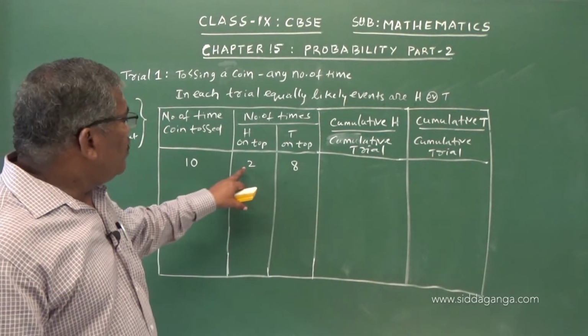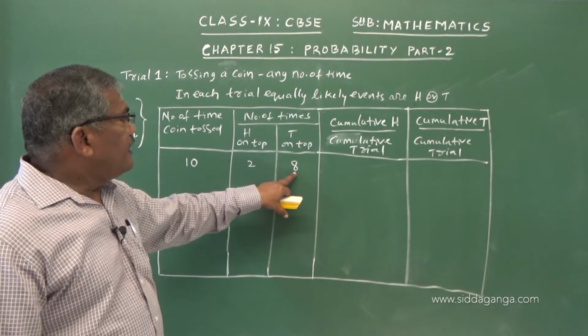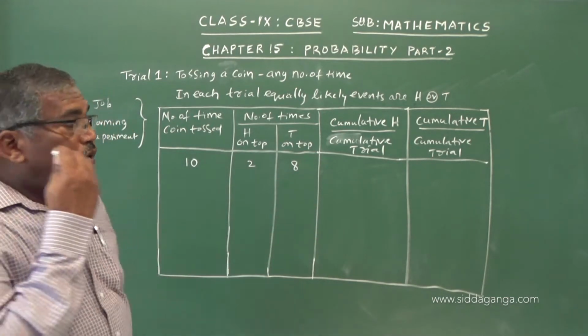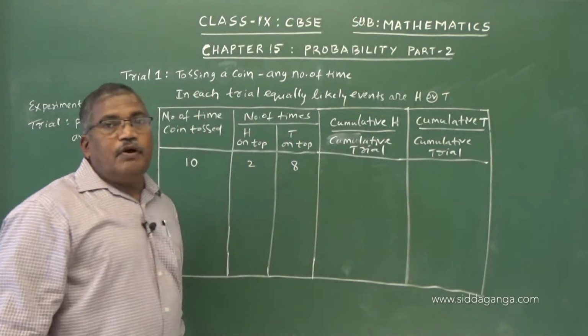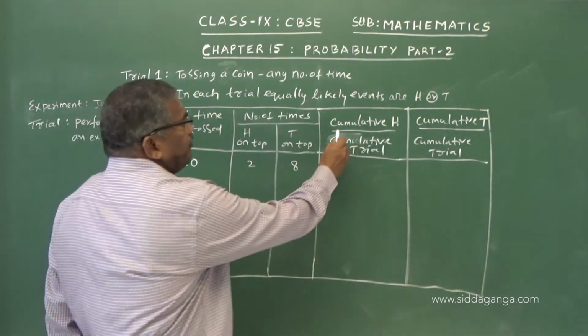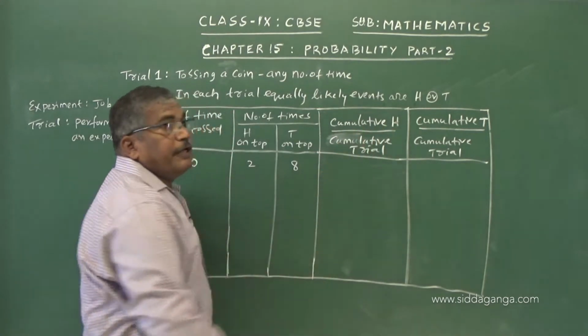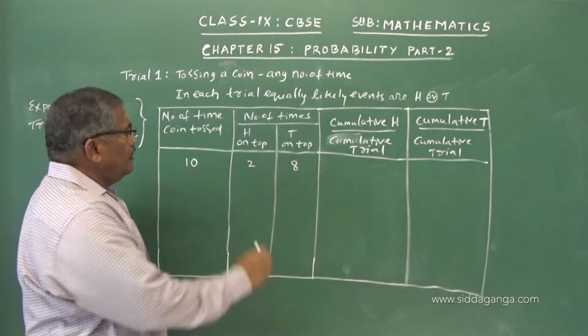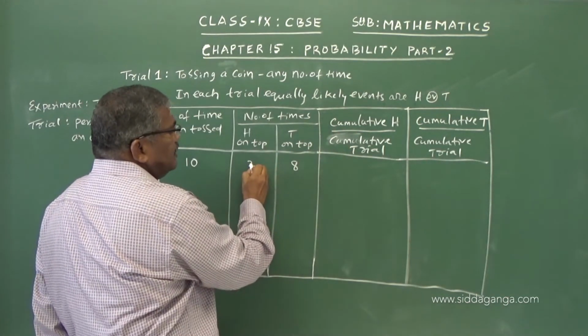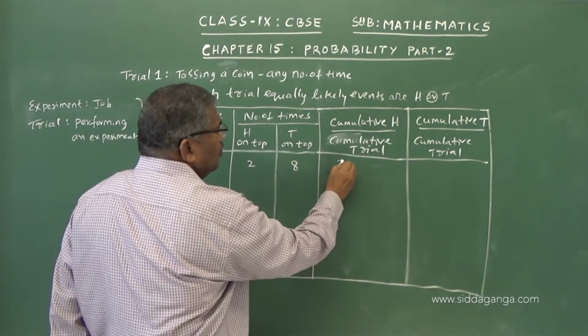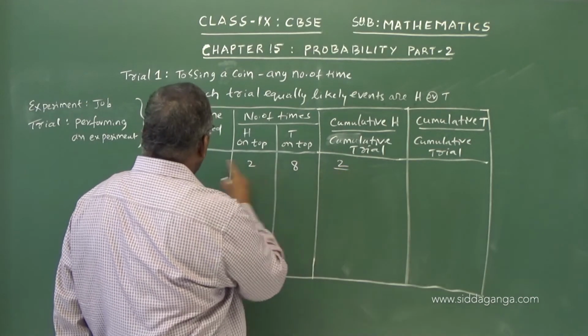So, cumulative head is how we calculate the number of times head appeared up to this experiment. We say this is 2 by 10.